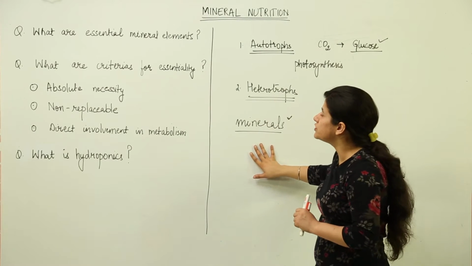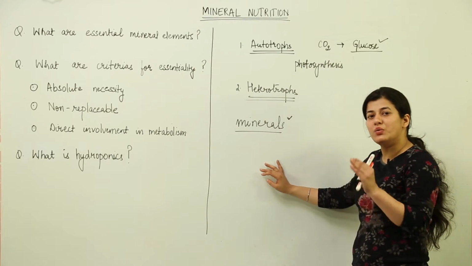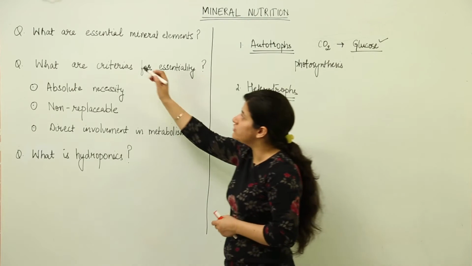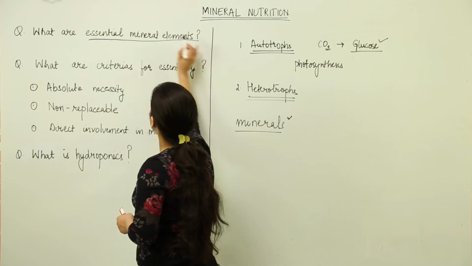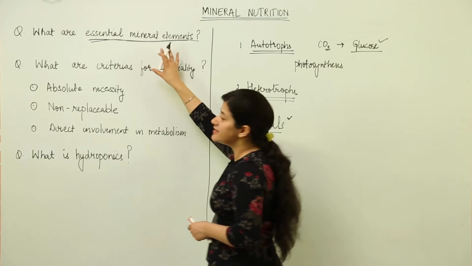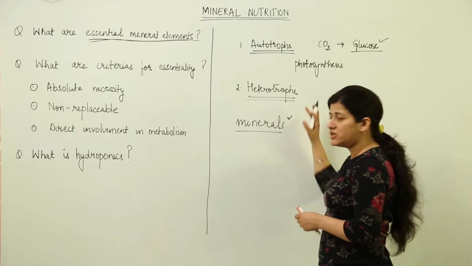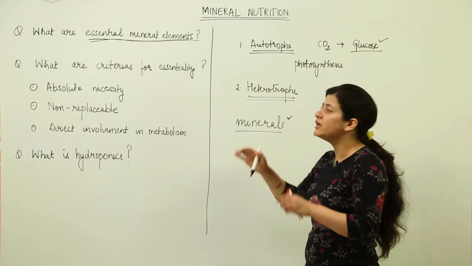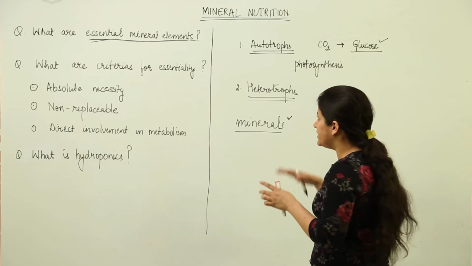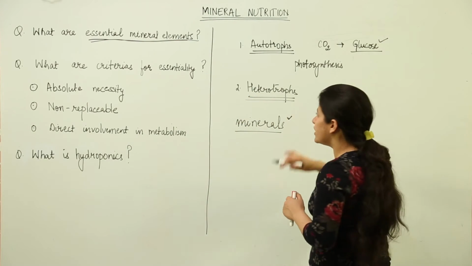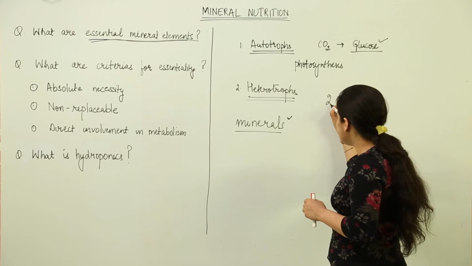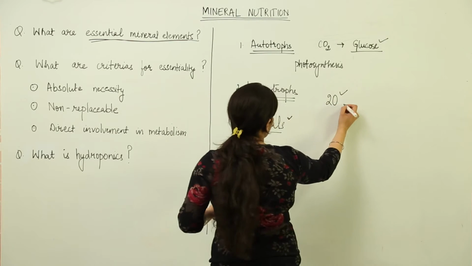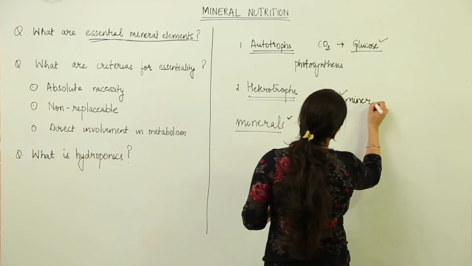What we study in mineral nutrition is that there are certain mineral elements which are very much important for plant growth, and those minerals are known as essential mineral elements. So the first thing that we come to know is what are the essential mineral elements out of 120 or 130. Certain writers say it is 130, certain say 127, certain say 120. Let's take it as 120. Out of the 120 mineral elements present in the soil or in the atmosphere, there are only 20 mineral elements which are essential for a plant.